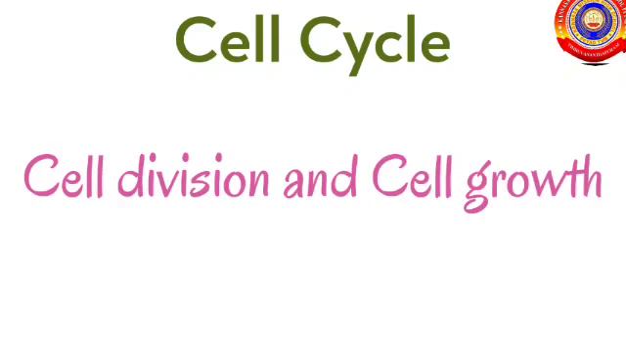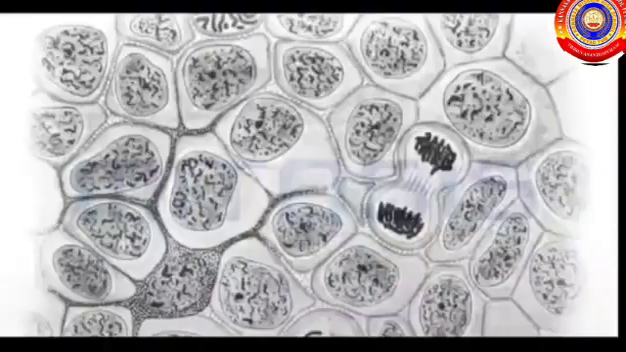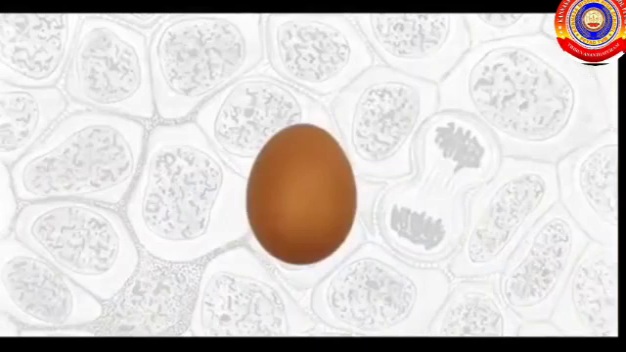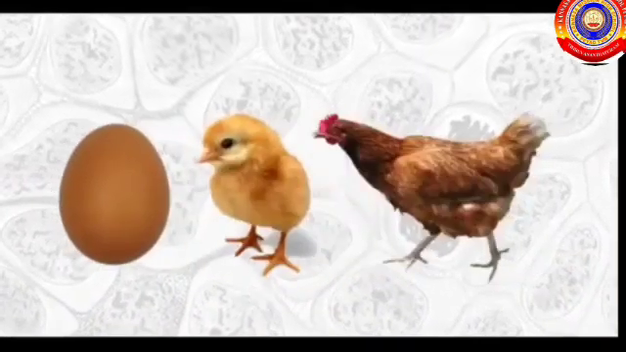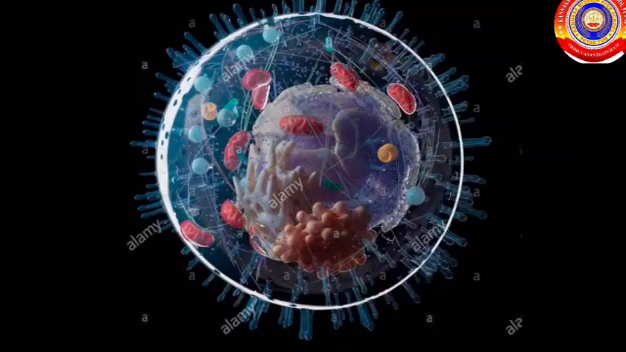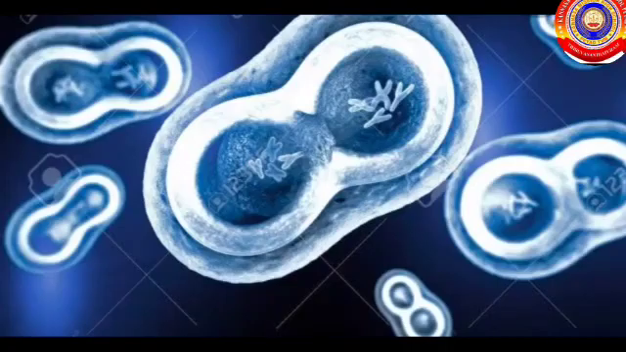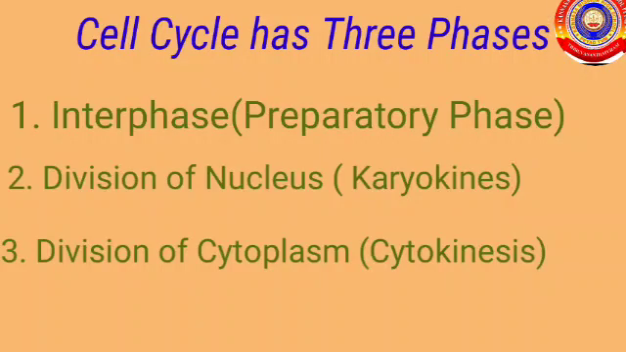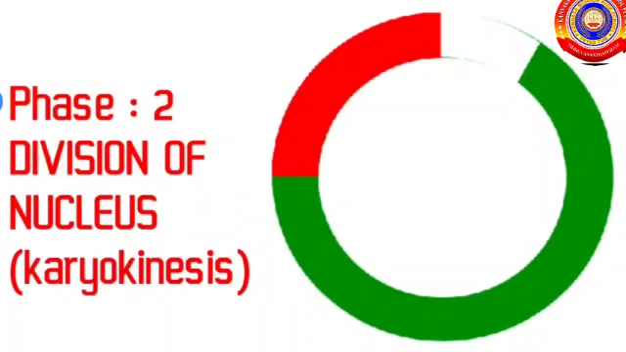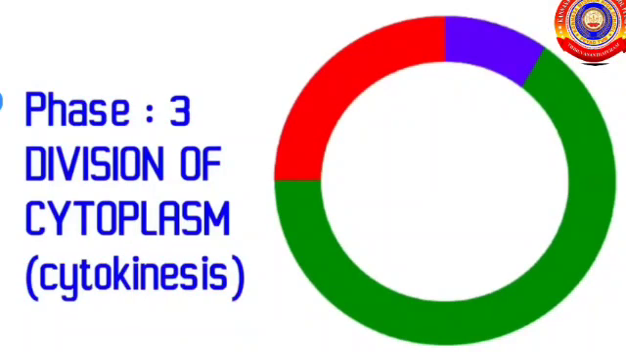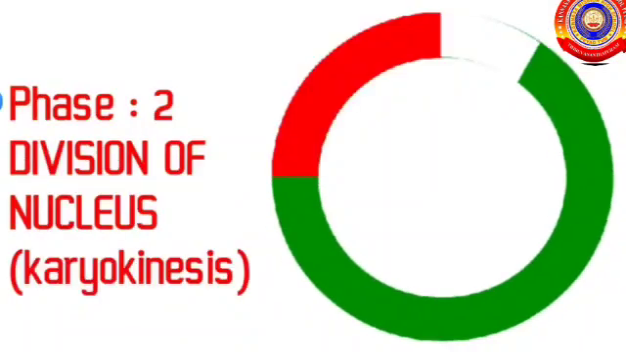We can start our topic with cell cycle. Cell division and cell growth are the basis of the body growth. Cell cycle is a cyclic process which includes cell growth and cell division. Cell cycle has three phases. First one, interphase, or it is also called preparatory phase. Second one, division of nucleus, which is called karyokinesis. And third one, division of cytoplasm, which is called cytokinesis.